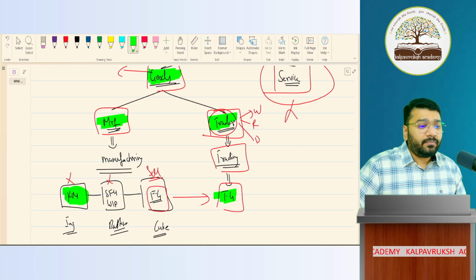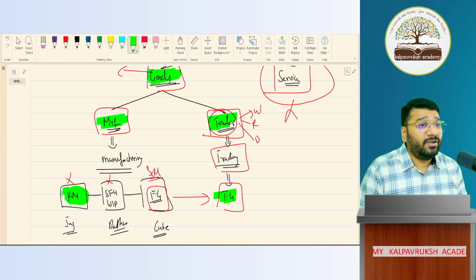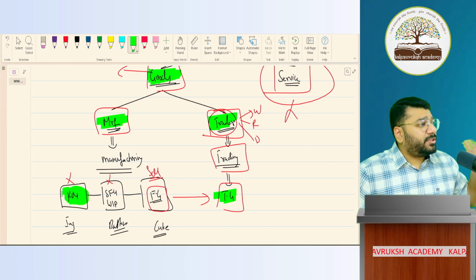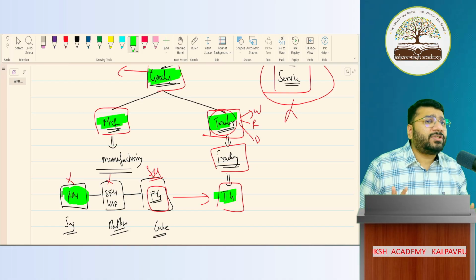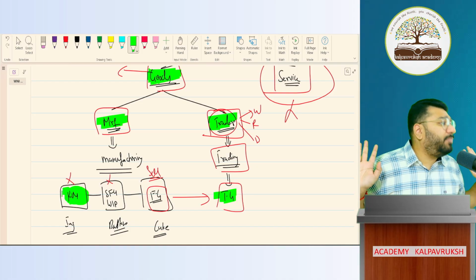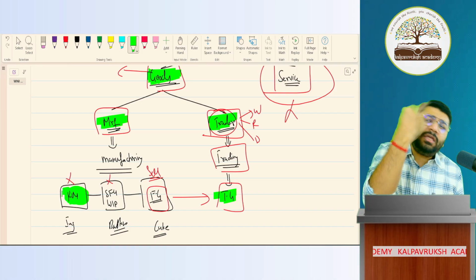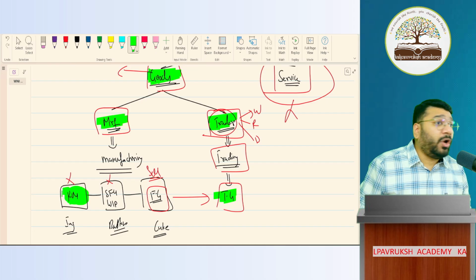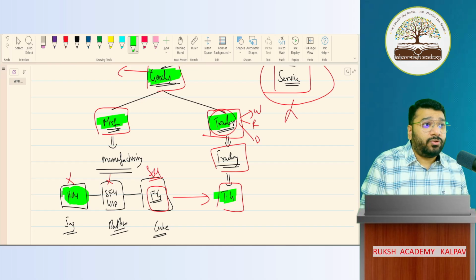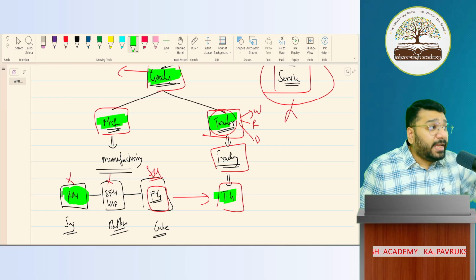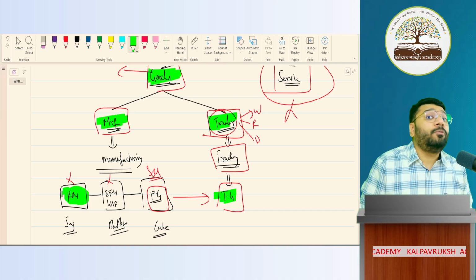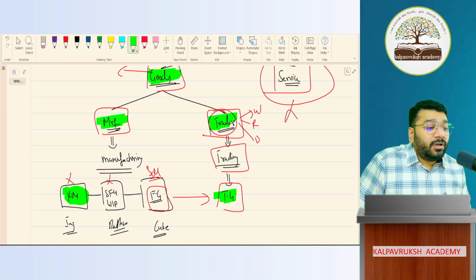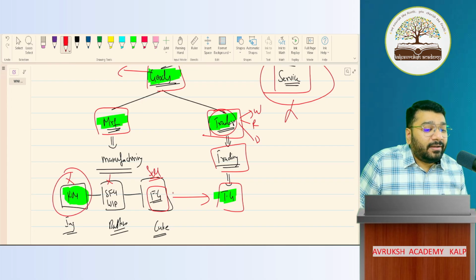What is purchase? In normal day-to-day language, forget accounting, anything that I buy is purchase. But in accounting, it's not like that. If you say something is purchase, it goes to the purchase account, and everything does not go to the purchase account. Only two things will go to the purchase account: raw material and traded goods.